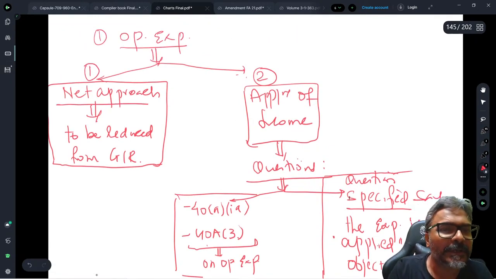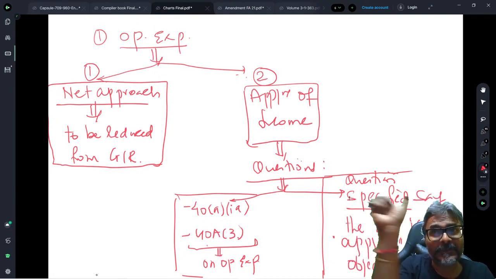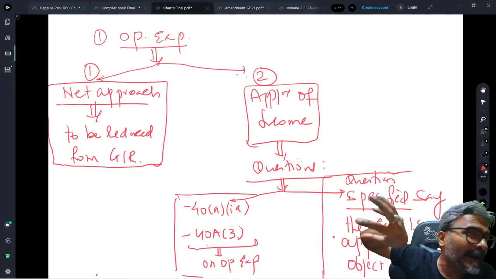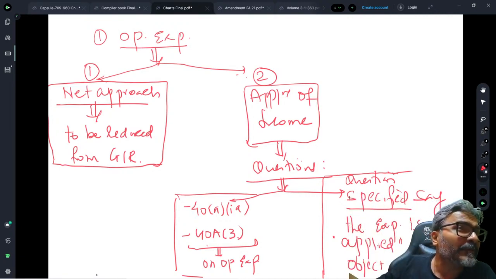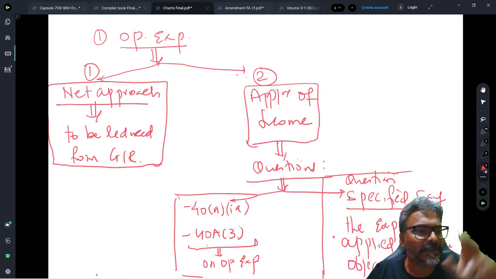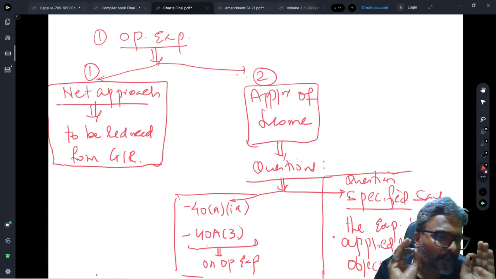And what is the net approach? In the net approach, gross receipt minus the expenditure. This net is the income which is derived from the property held in the trust. Then you add the voluntary contribution and then take the 15% ad hoc exemption, and that is exactly what the treatment will be. These are the two treatments, students, that you will always keep in mind. Am I clear to all of you on this one?